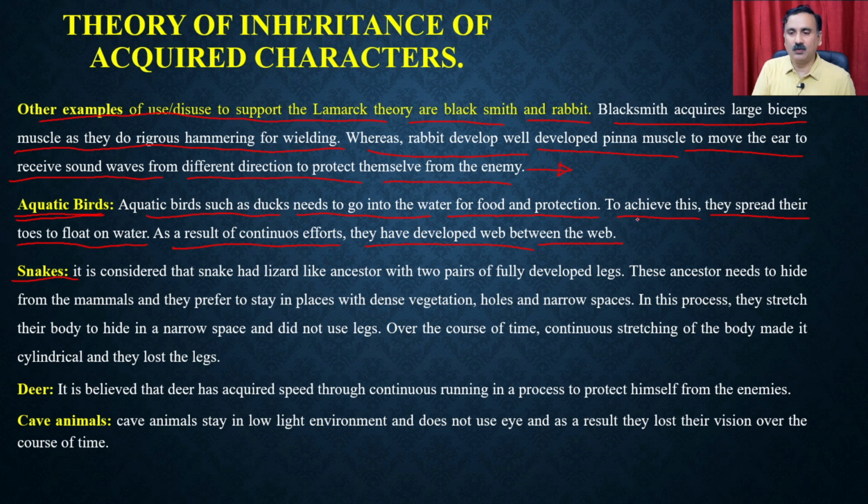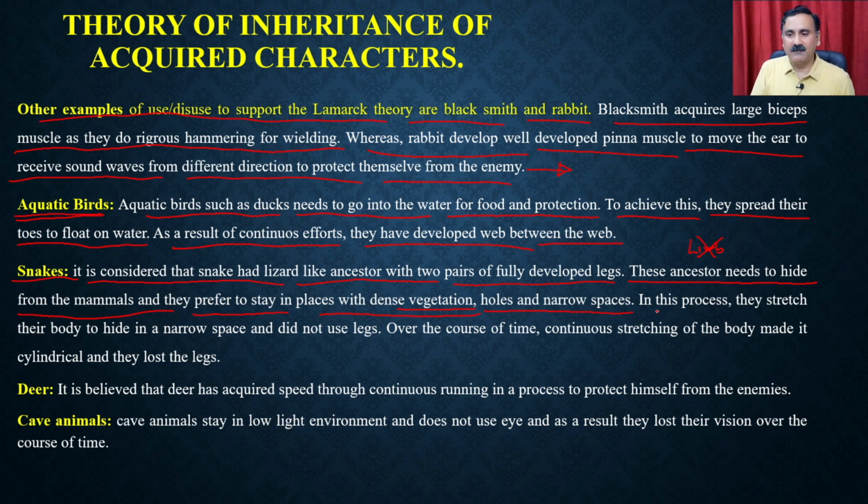Then we have the snakes. The snake does not have limbs, right? And why did the snake lose its limbs? Lamarck explained that the snake is considered to have originated from a lizard-like ancestor with two pairs of fully developed legs. These ancestors needed to hide from the mammals, and they preferred to stay in places with dense vegetation, holes or narrow spaces, and the dense vegetation, holes and narrow spaces were obstructing the limbs, right?